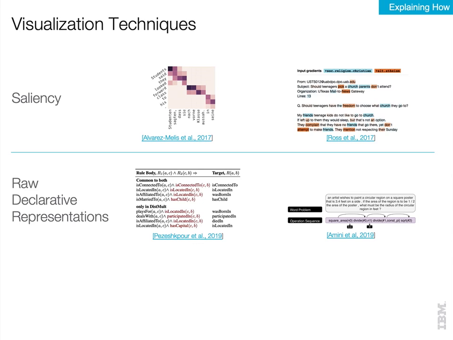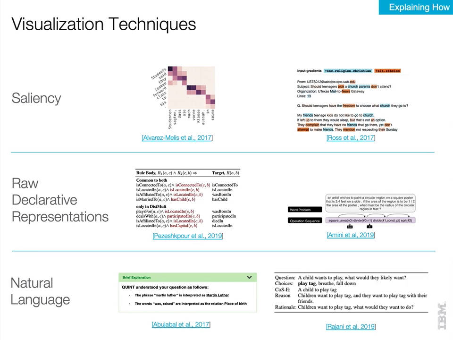Raw declarative representations directly present learned declarative induction rules or programs, and therefore may implicitly target more advanced users who are able to understand them. Another common visualization in NLP is, of course, to verbalize the explanation in natural language. This may be created using a deep generative model or even simple template-based approaches.